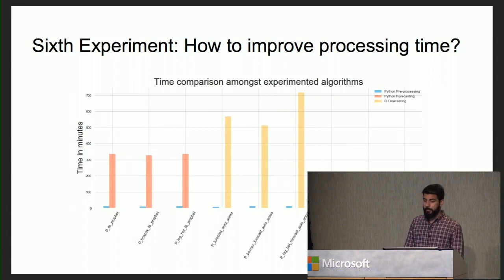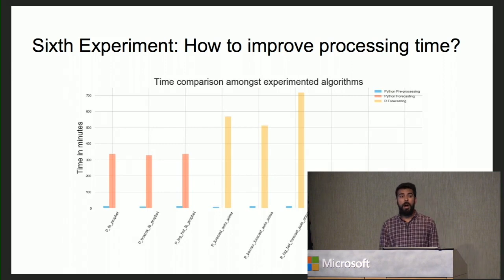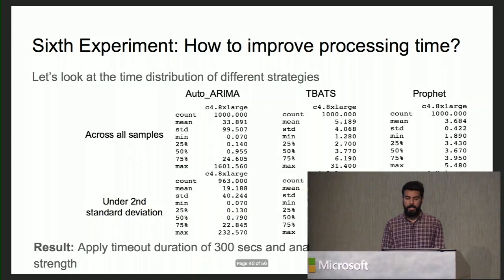For the very first, we compared the timing for all the different models that we are running. The three bars you can see in the center reflect the R autoarima strategy running on three different transformations. We can see R autoarima is taking comparatively very high time compared to other strategies. So we went ahead and looked closely at the stats.